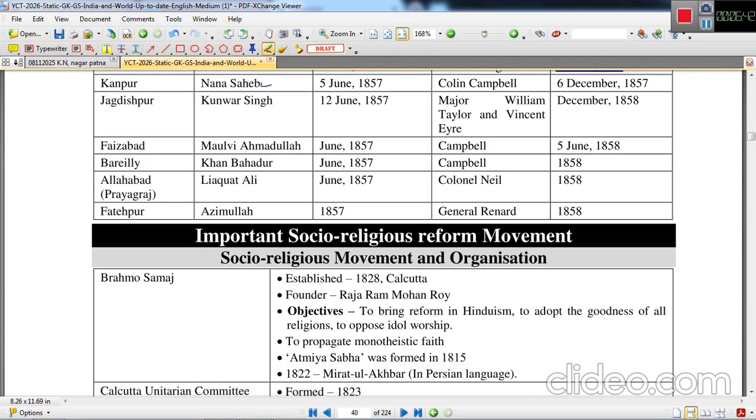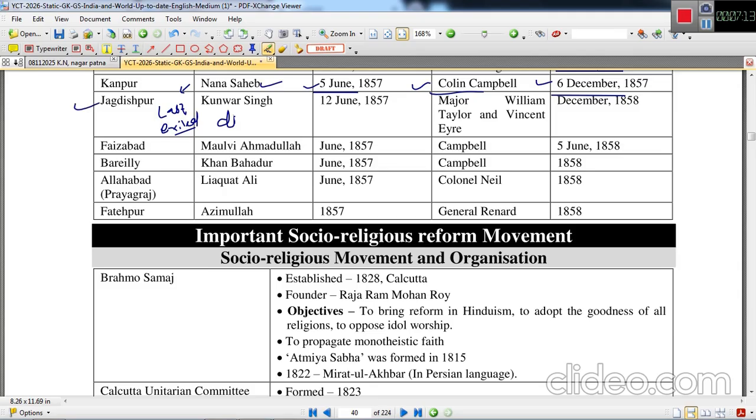Kanpur was led by Nana Sahib. He was the last exiled Peshwa. He was discontinued with the rights given to a Peshwa by the Britishers. So he decided to provide leadership to the sepoys in Kanpur. This started on 5th June 1857, but again Colin Campbell suppressed this revolt in Kanpur on 6th December 1857.